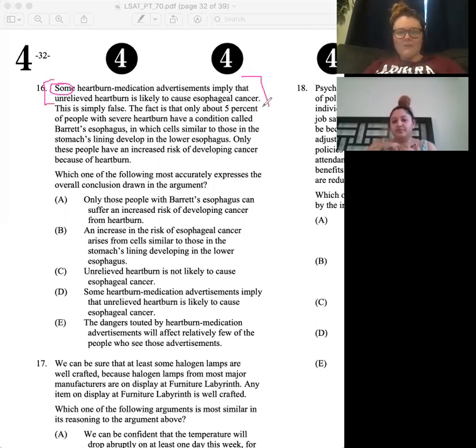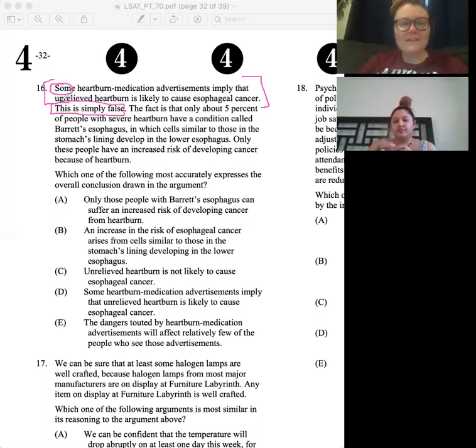So already I'm like, are we saying that the ad, well, the ad exists, right? It's a fact. So we're saying that unrelieved heartburn causes cancer is false. And then I would keep reading, because as soon as it says this is false and I know this is a conclusion, I need to make sure I understand this before I move on.